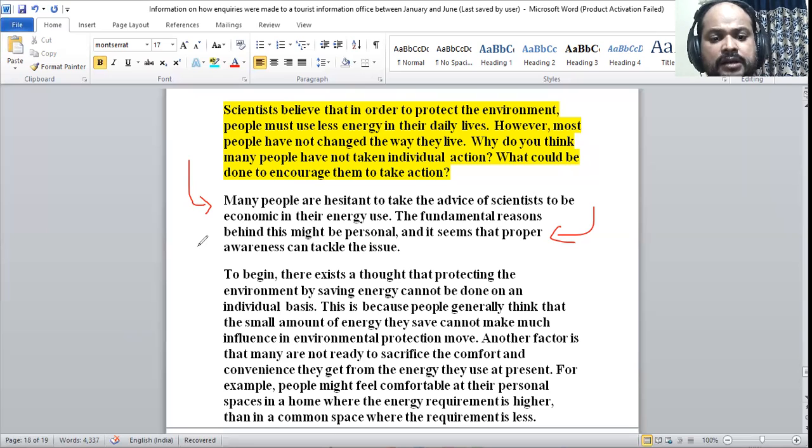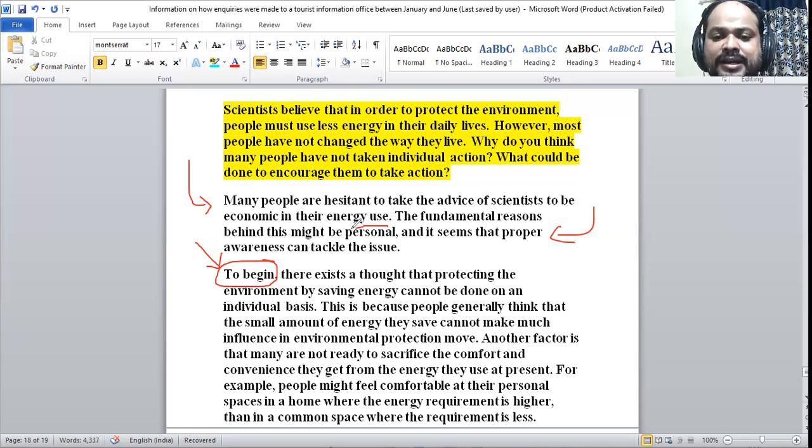Now, to begin, it means we are starting the essay. To begin, because we are going to find out the reason, the fundamental reason. To begin, there exists a thought that protecting the environment by saving energy cannot be done on an individual basis. So we are dealing with the reasons, the fundamental reasons behind this may be personal.